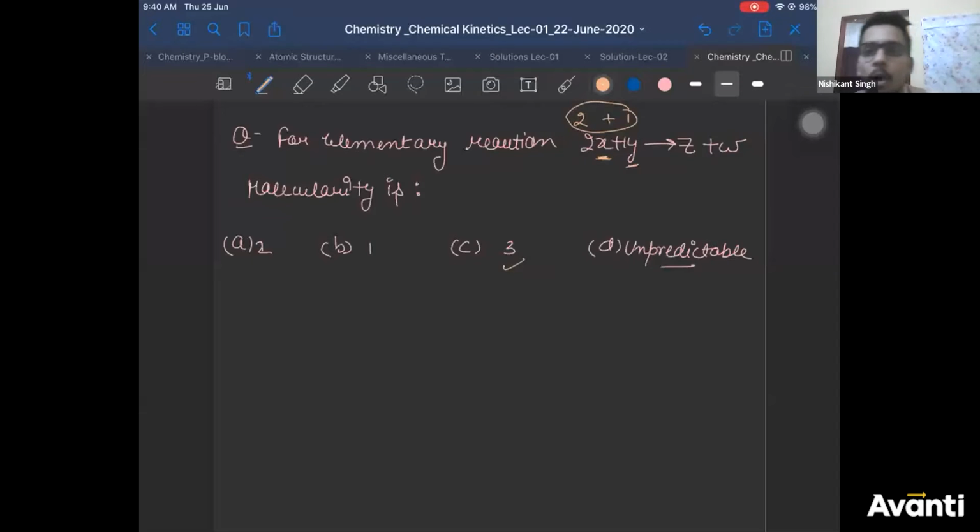Can you tell me what will be the order of this reaction? What will be the order of this reaction? Yes. Order of this reaction will also be 3, because I told you for an elementary step, order and molecularity are the same. For an elementary step, order and molecularity are the same. I hope it is clear, right? Order is also 3, molecularity is also 3.